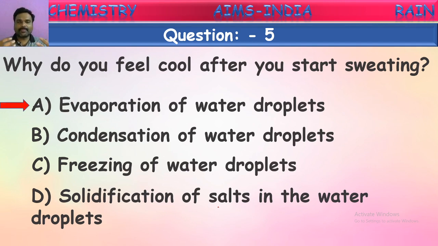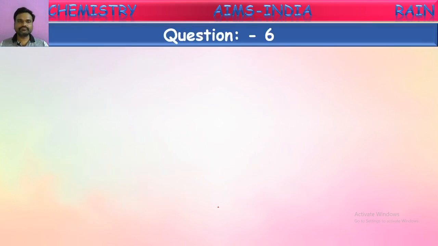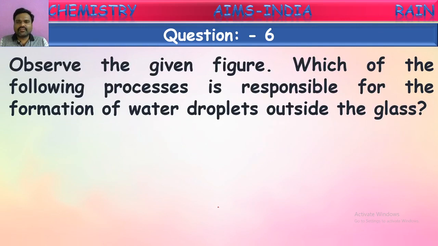When we sweat, what happens? Some water comes out from our body in the form of sweat. When it comes out, that sweat evaporates. While evaporating, it absorbs a certain amount of heat energy from the surroundings, so in that area we feel coolness. So after sweating, while it is being evaporated, we feel coolness. That is because of evaporation of sweat water, or the water droplets formed from the sweat. Okay, next one. Observe the given figure. Which of the following processes is responsible for the formation of water droplets outside the glass?